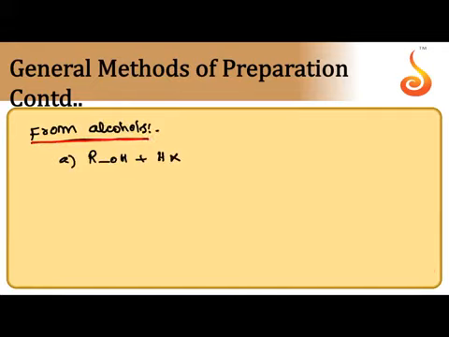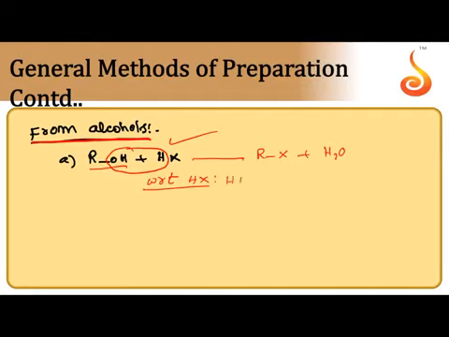Next method, preparation from alcohols. Alcohols, when treated with hydrogen halide, H2O is separated, alkyl halide is obtained. So here the reactivity depends on two factors again, with respect to type of hydrogen halide, with respect to type of alcohol. So rate with respect to type of hydrogen halide, HF, HCl, HBr, HI.